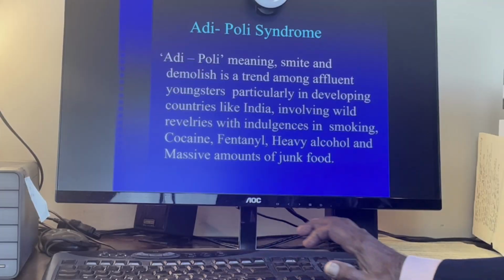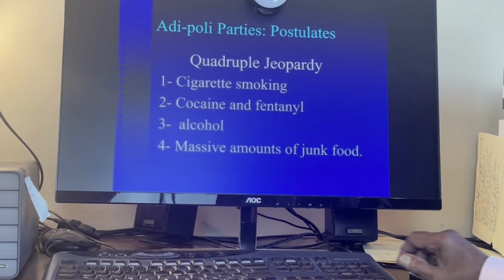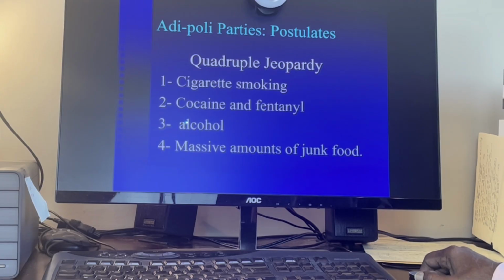It is called Adipoli syndrome. Adipoli syndrome has quadruple jeopardy. It involves cigarette smoking. It may involve cocaine and fentanyl. It always involves a large amount of alcohol and massive amounts of junk food.